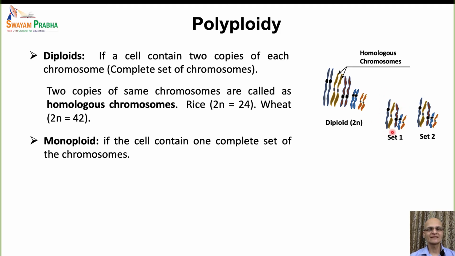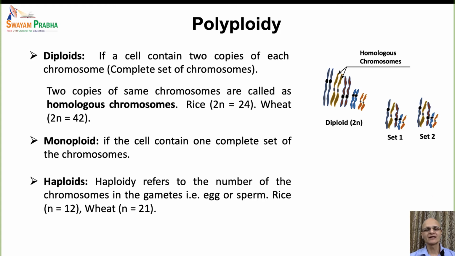The basic set of chromosomes in a species is designated by X, and it is a characteristic of that particular species. And the condition having one set of the chromosome is called as monoploid, and the diploid means 2 sets of chromosomes, and triploid would have the 3 basic sets of the chromosome, and so on.